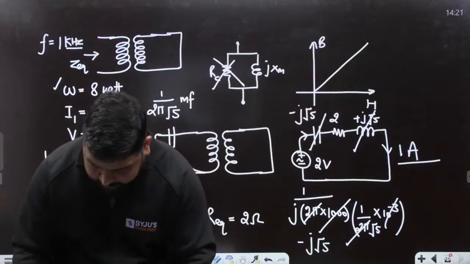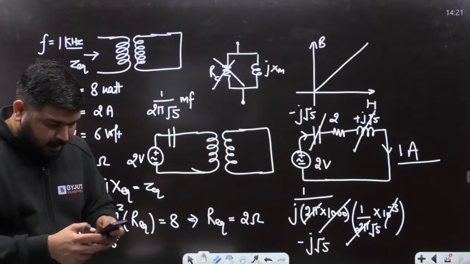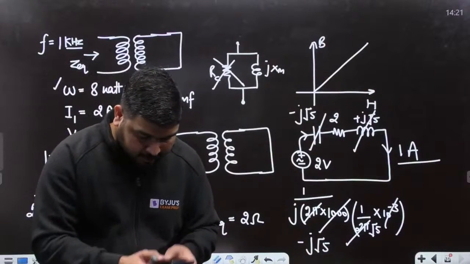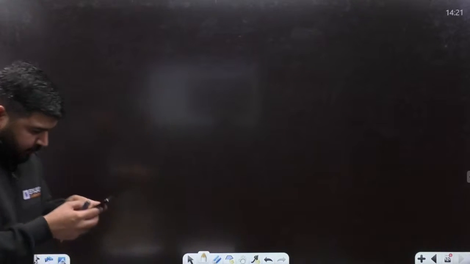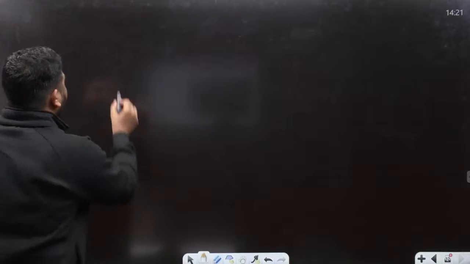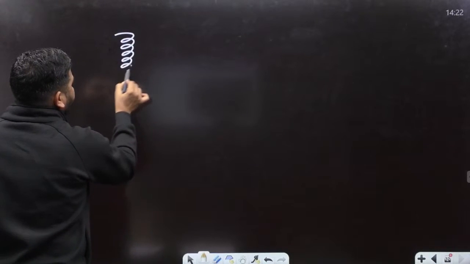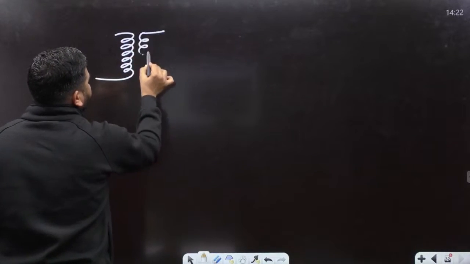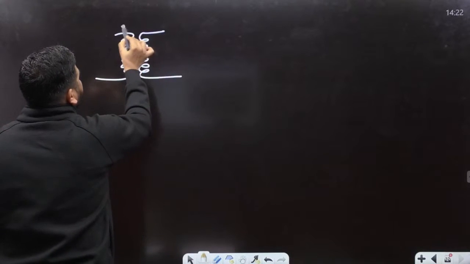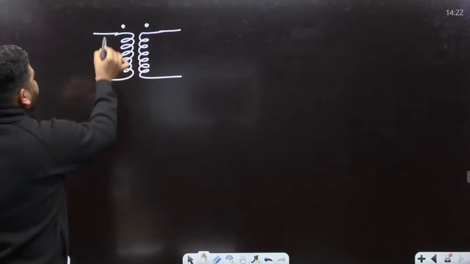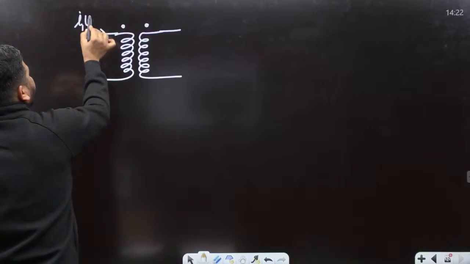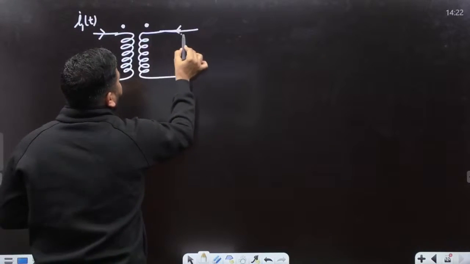Let's come to one more network question, and this question is based on a magnetically coupled circuit. Okay, let's try to solve that question also. So let's take that question. We have 2 coils which are magnetically coupled. It is given like this, and this current is I1(t). This current is I1(t) and this current is I2(t).